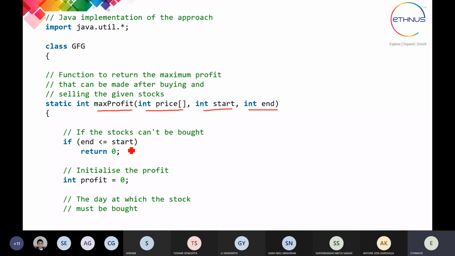When it comes here, the first condition checked is whether end is less than or equal to start. If the stock can't be bought, meaning there is no value in your array of stock values, then it returns 0. After this we have to calculate the profit, so we take one variable initialized to 0, because we are going to assign the calculated values to the profit.